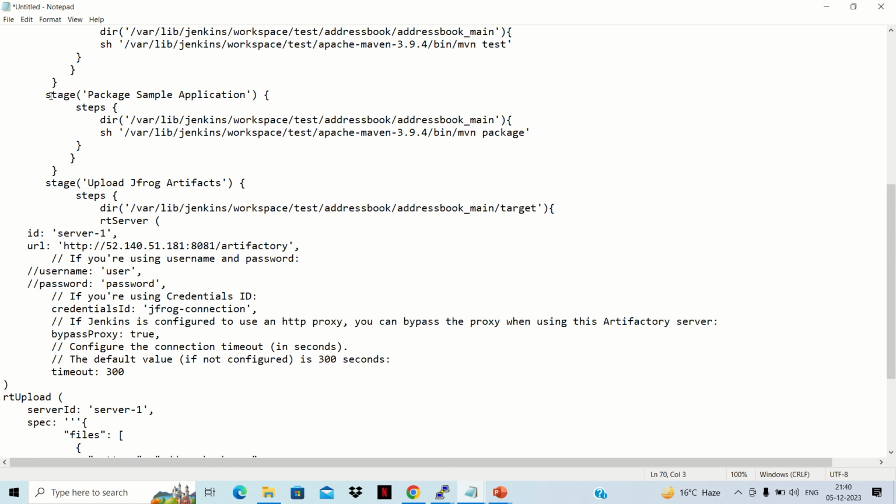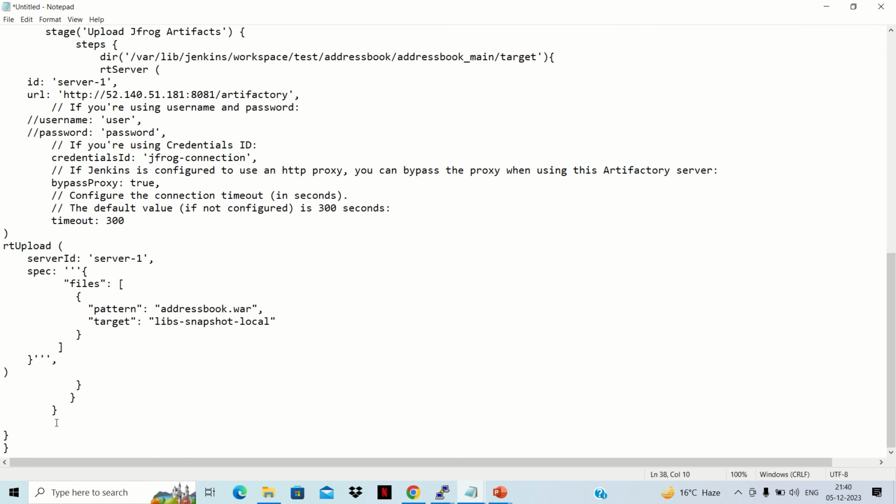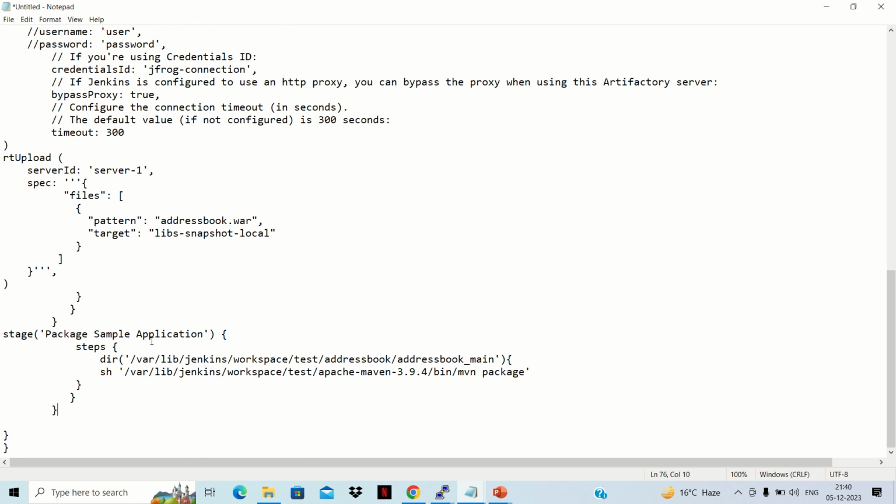We can again copy it from here. Okay, and then just before these three braces we'll place it like this, and we can change the name. We can change it to download artifacts.